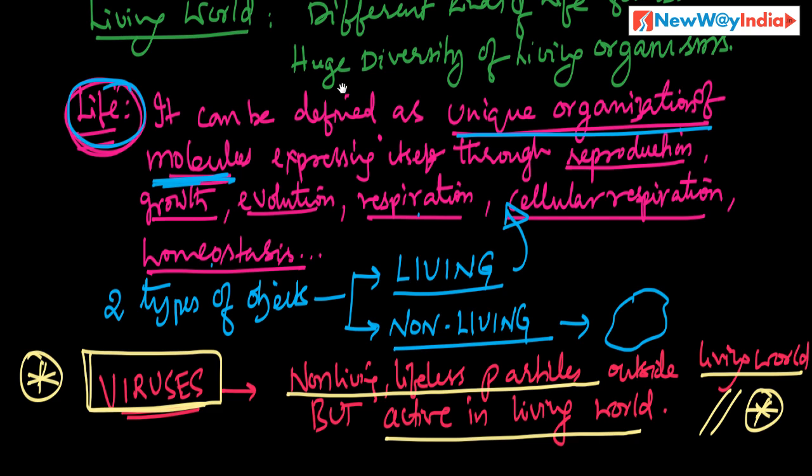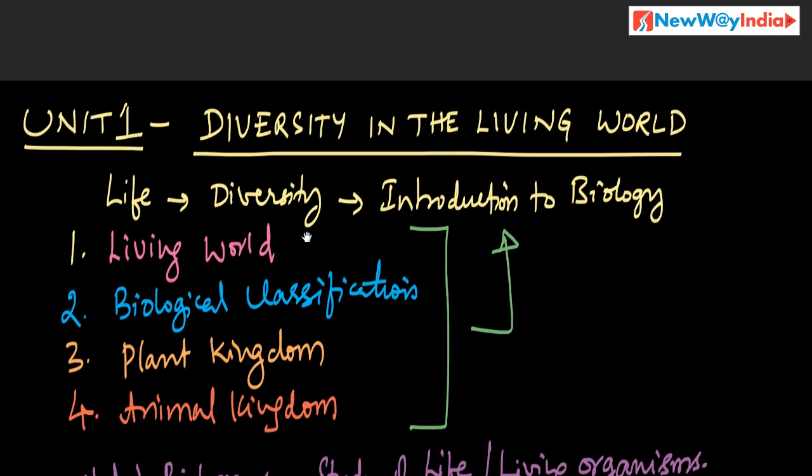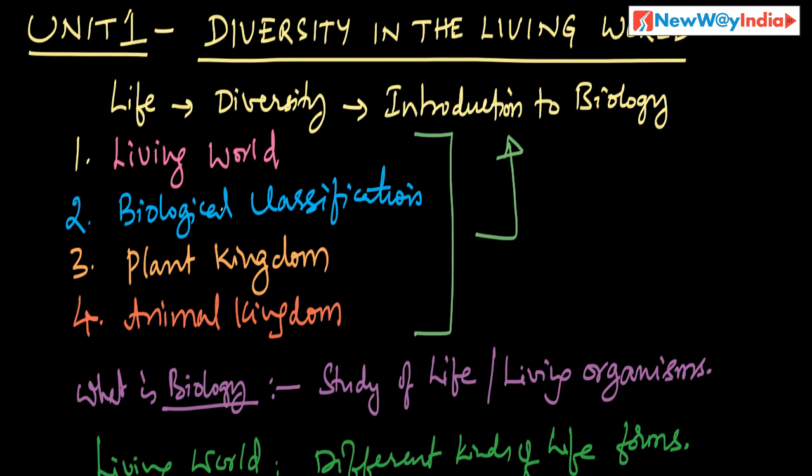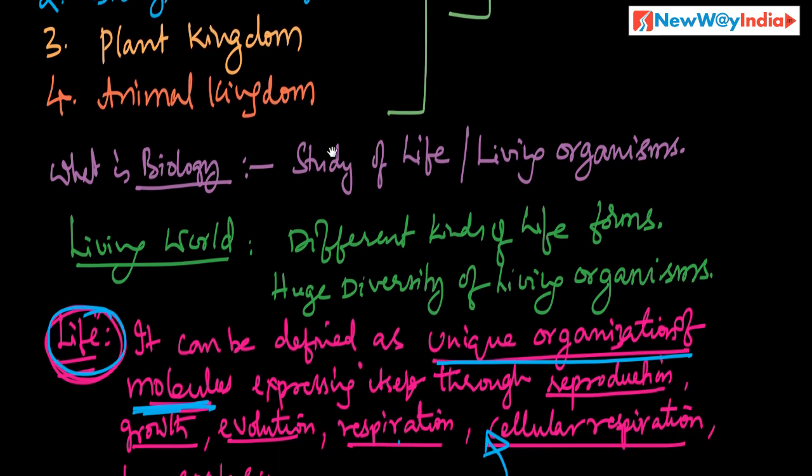Okay, that is unit 1, diversity in the living world, life, diversity, introduction to biology and all those things. It includes 4 chapters: living world, biological classification, plant kingdom, animal kingdom. What is biology?